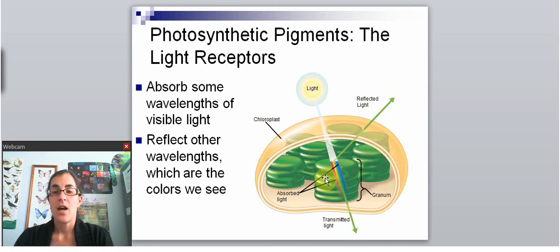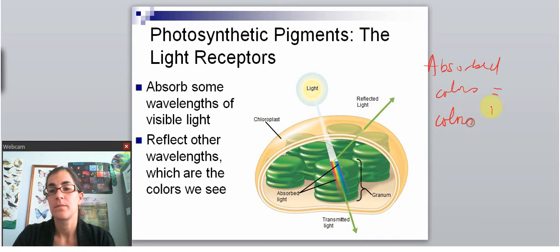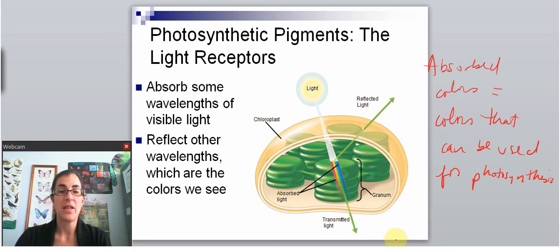The absorbed colors are all the other colors, and actually the absorbed colors are the colors that can be used for photosynthesis. So if we see green light, that's telling us that green light is not used well for photosynthesis. The plant mainly can't capture that energy.